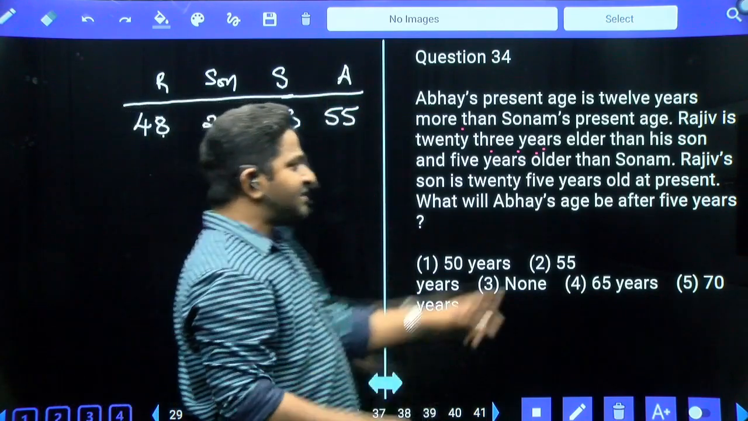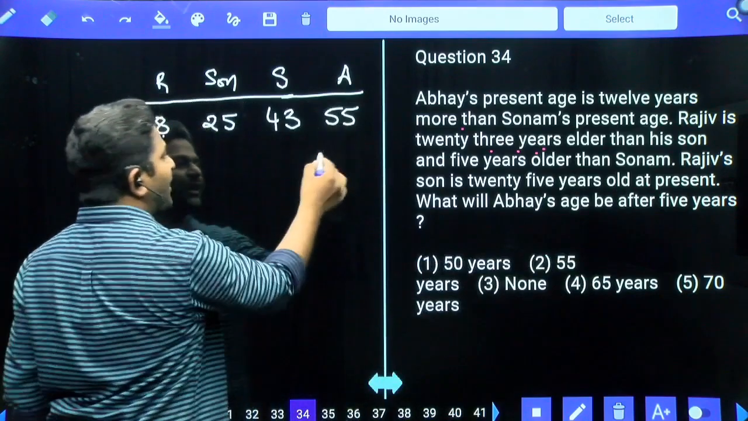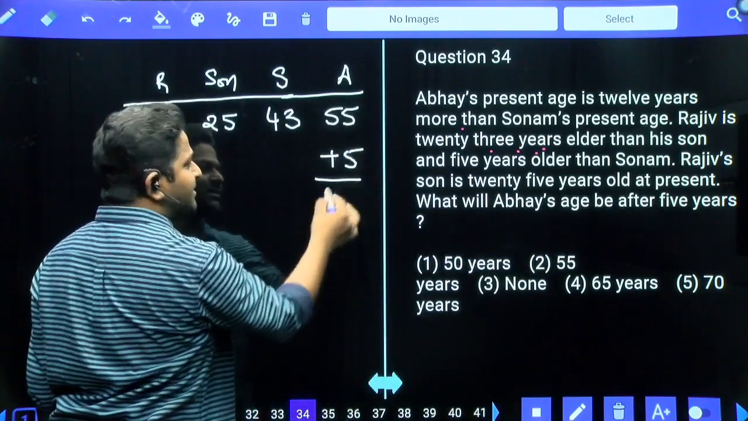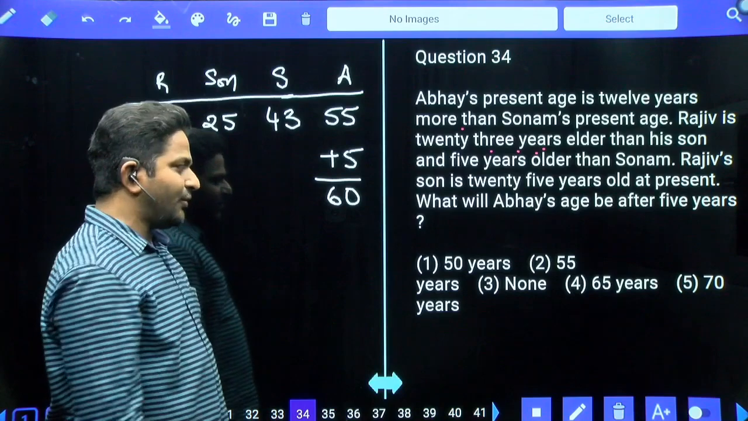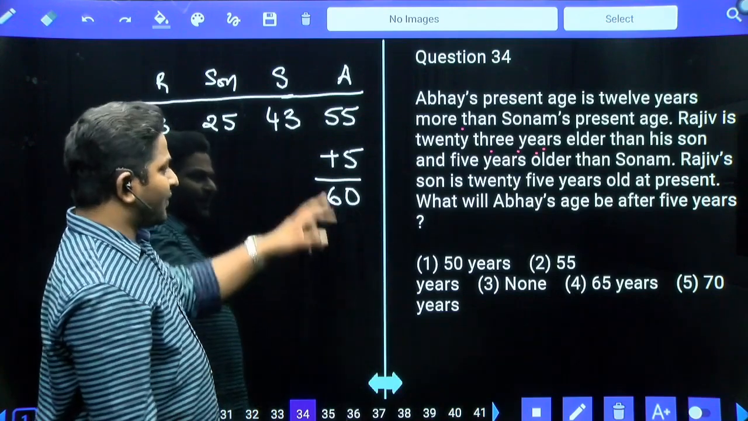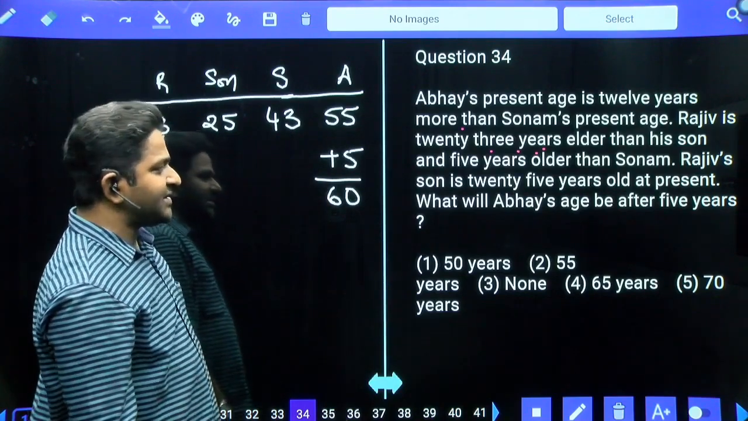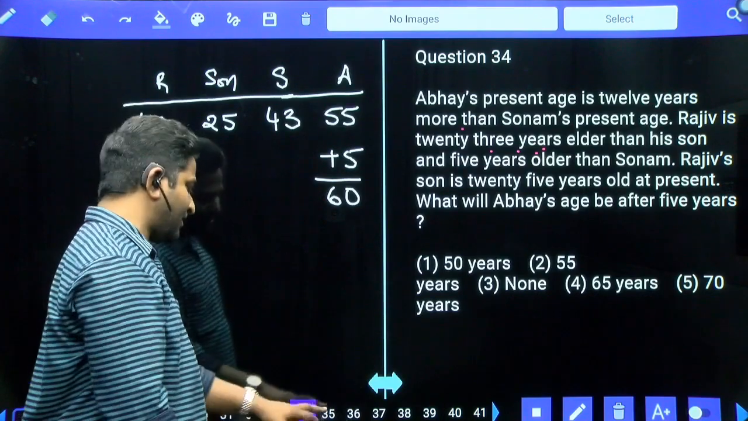But your question is after 5 years. After 5 years, in the sense, to this you have to add 5 years, then it becomes 60 years, which is our 55 plus 5. 60 years is our answer. That is the third option, none of this.